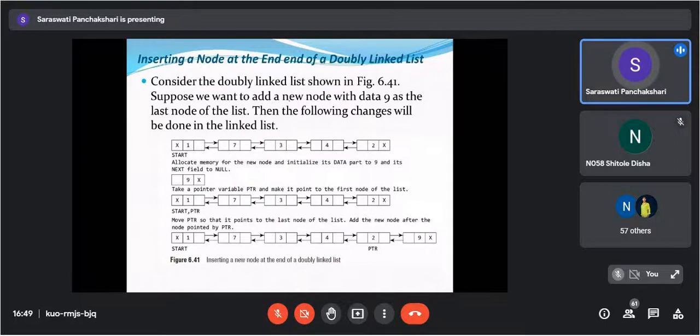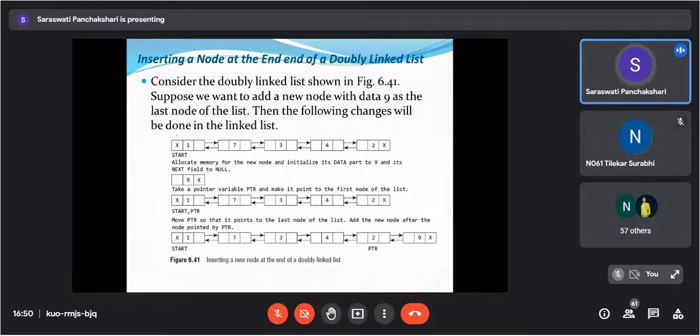Then inserting a node at the end of the doubly linked list. So what changes do we need to do here? Ma'am, previous pointer we have to link.